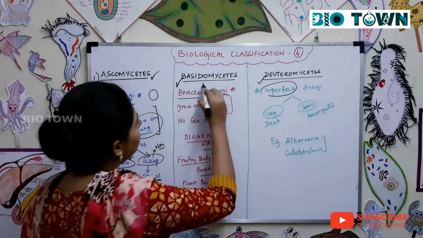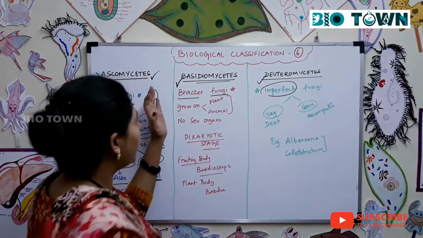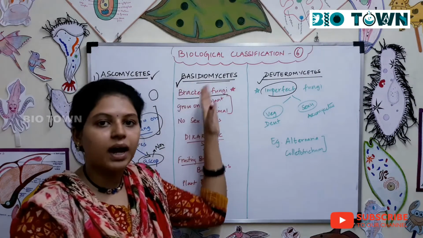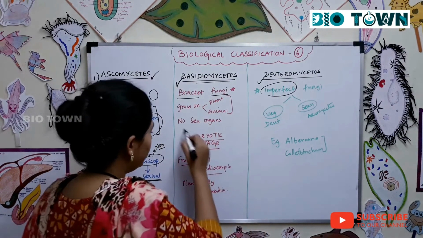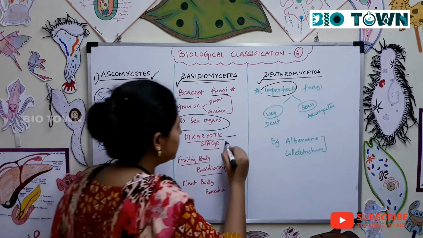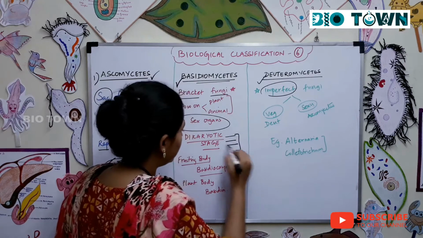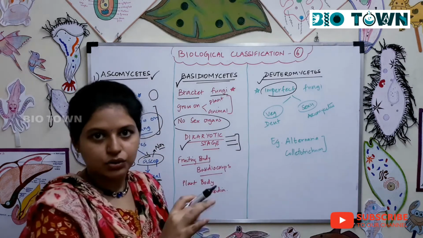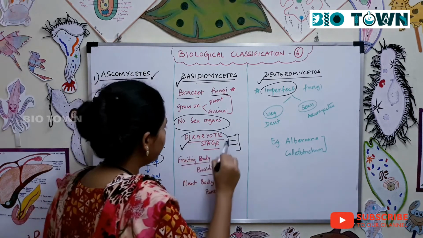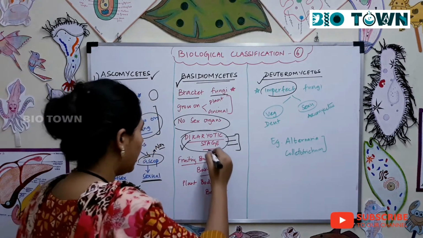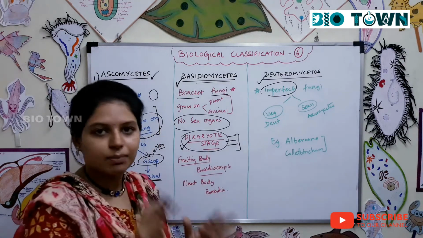Next we'll talk about basidiomycetes. You call it bracket fungi, and they're all parasites on plants and animals. They don't have sex organs. In the 3 stages of the sexual life cycle, I told you earlier in my general characteristics of fungi video, there is a dikaryotic stage, which means 2 nuclear stage. That's how they undergo their reproduction.